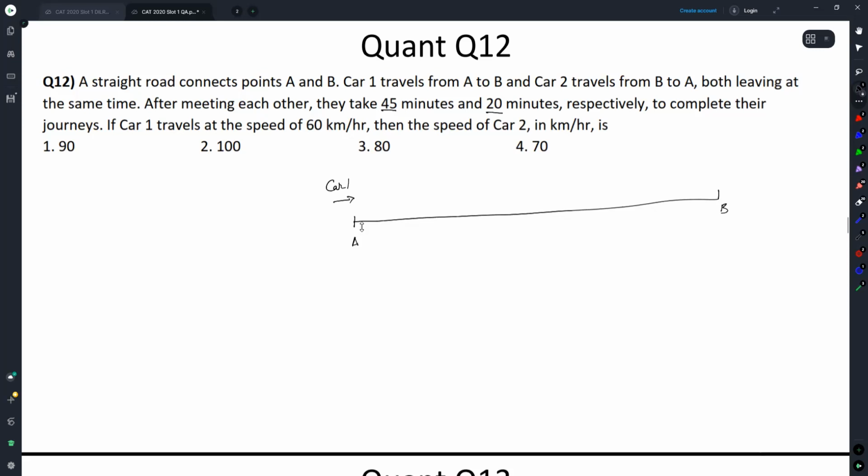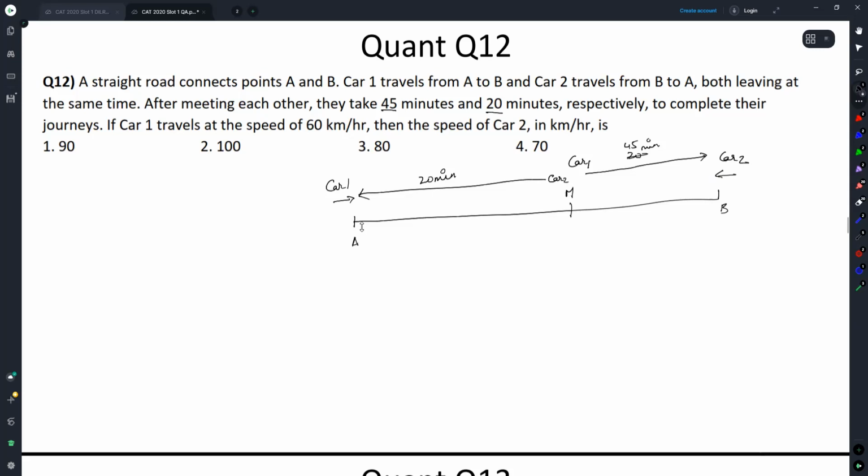Car 1, car 2, they meet somewhere here. Meeting point. Car 1 will now take 45 minutes and car 2 will now take 20 minutes respectively to complete their journeys.